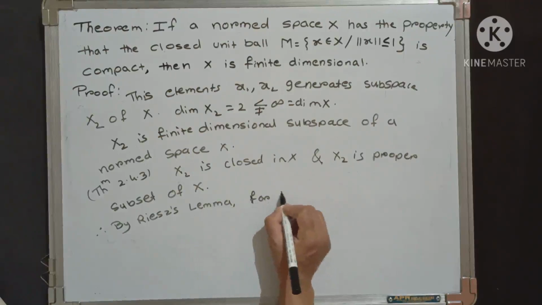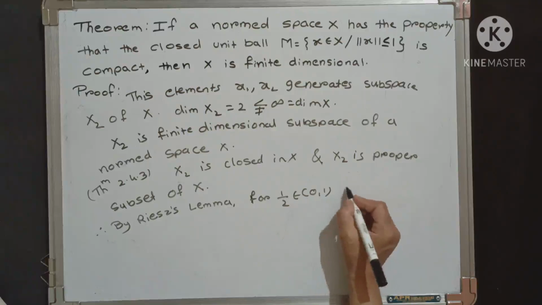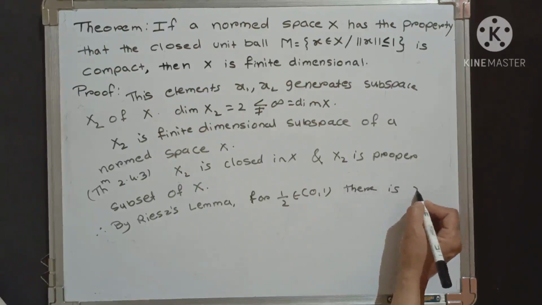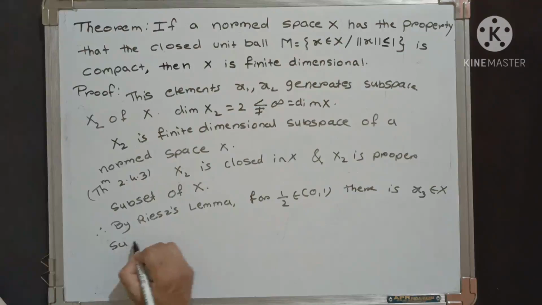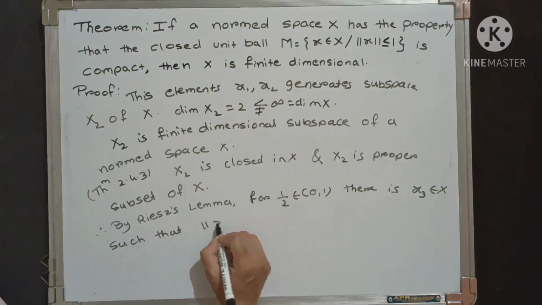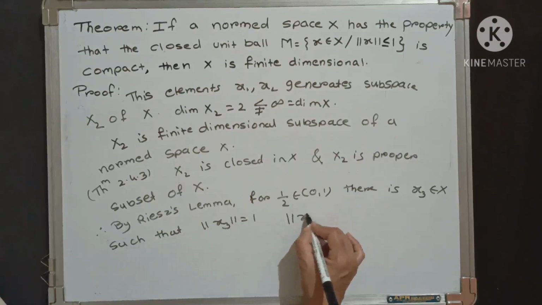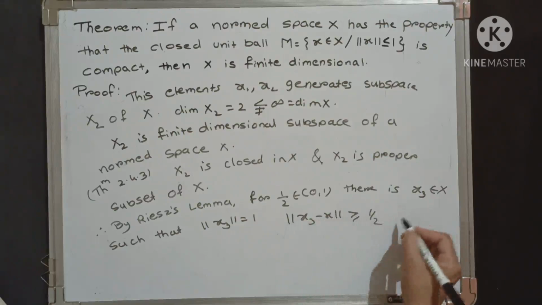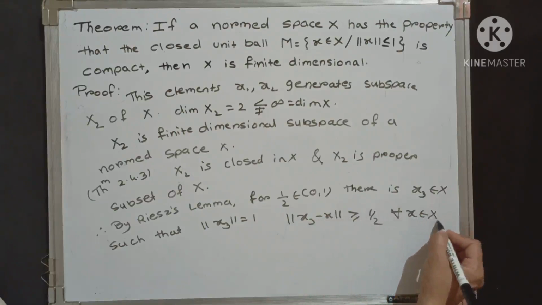By Riesz's lemma, for half belonging to the open interval (0, 1), there is x3 belonging to capital X, again such that norm of x3 equals 1 and norm of x3 minus x is greater than or equal to half for all x belonging to X2.